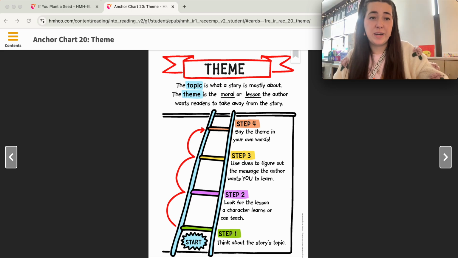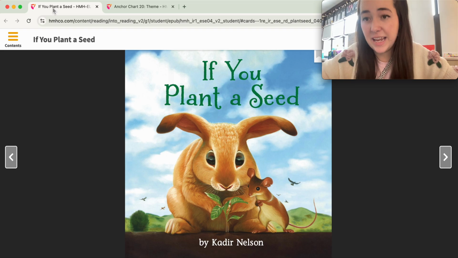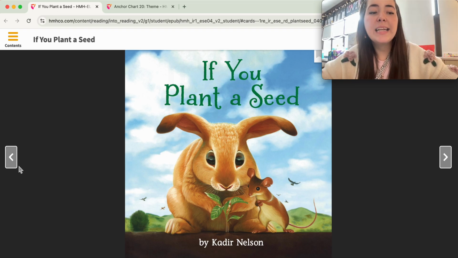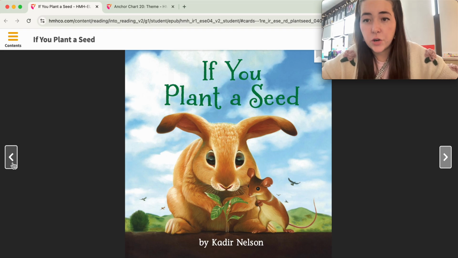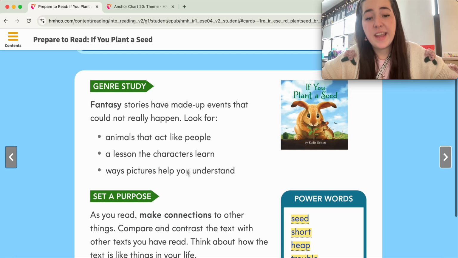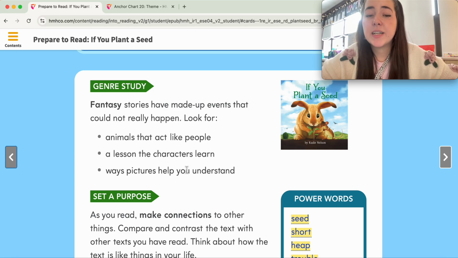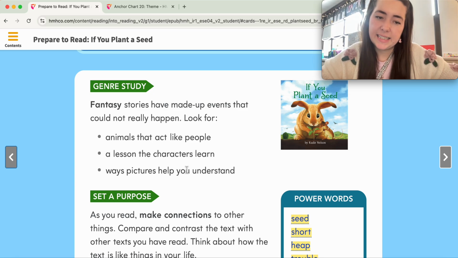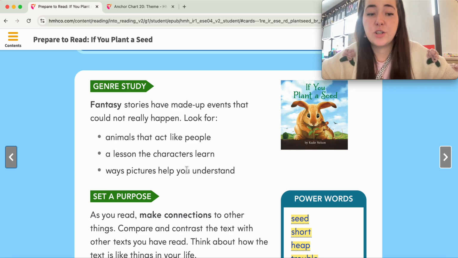So we're going to read a story today that is called If You Plant a Seed. As we're reading it, I want you to think about the lesson that you learn from this story. This is a fantasy story. Fantasy stories have made up events that couldn't really happen. So we're going to look for animals that act like people, a lesson the characters learn, or ways pictures can help you understand.